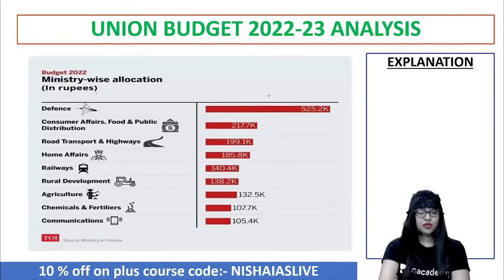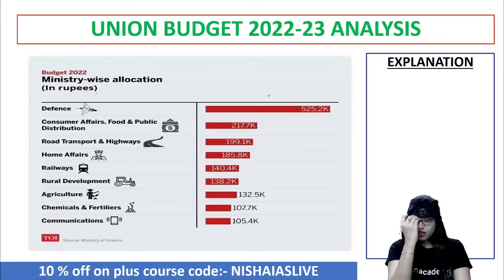Here we go. If you see the current budget, ministry-wise allocation, I have given you data. For every single ministry, the allocation of amount is very important. For that, revenue is required. If you see, defense is always the highest, with regard to national security. No compromise in that. They keep on spending over and above the average value also. Otherwise, you cannot even think of remaining free or independent. The threat to national security is always important, so the government spends like anything. And that is acceptable also. Defense always has the highest budget allocation every year.